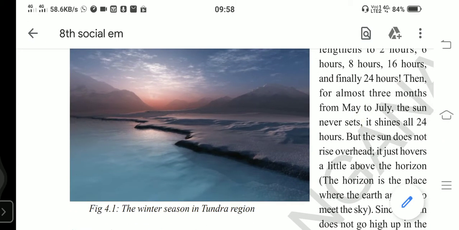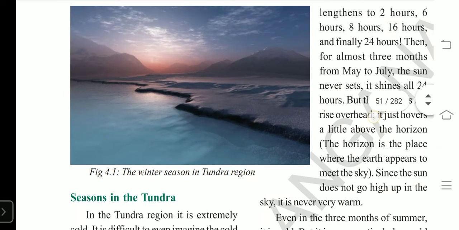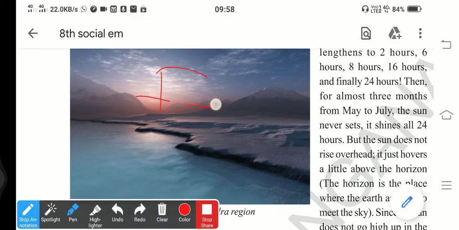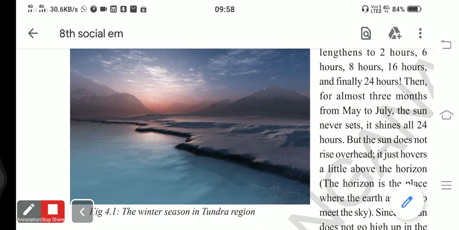Next is summer. How is the summer in the tundra region? Here the sun shines in the tundra about February and March. In the months of February and March, we see that the sun shines in the tundra region. It is the beginning of the sunshine.